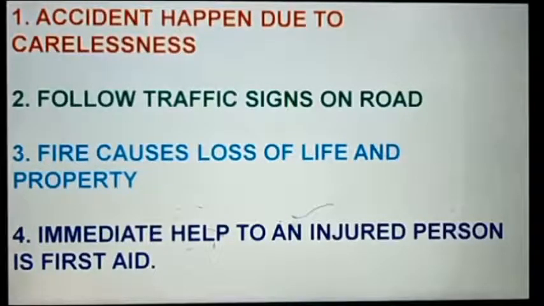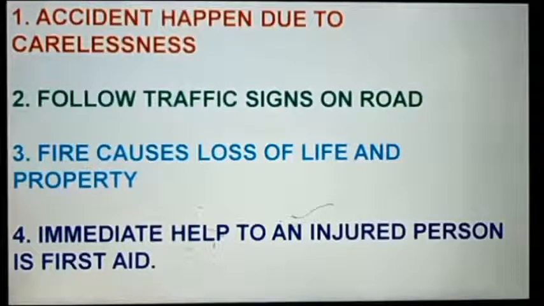Whenever there is a fire, there can be a loss of life and loss of property. There are various causes of fire. So we need to take care that there should not be any kind of fire. We need to be alert every time while doing various things. As I have told you, when you are using electrical boards, electrical gadgets, or while preparing food, you need to be very alert. All these things will avoid accidents related to fire.